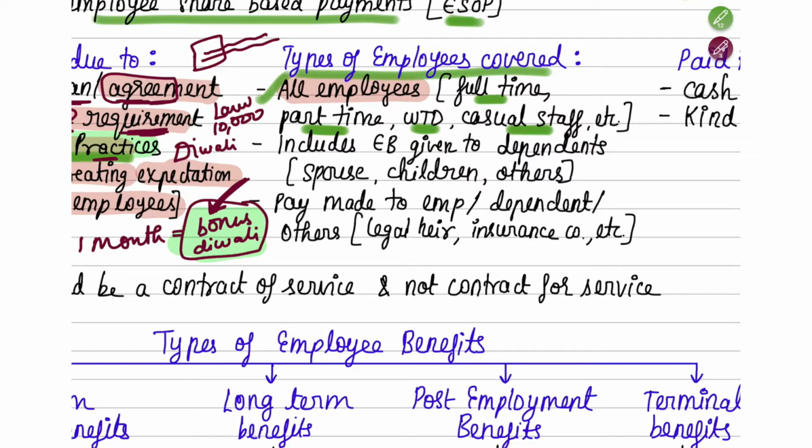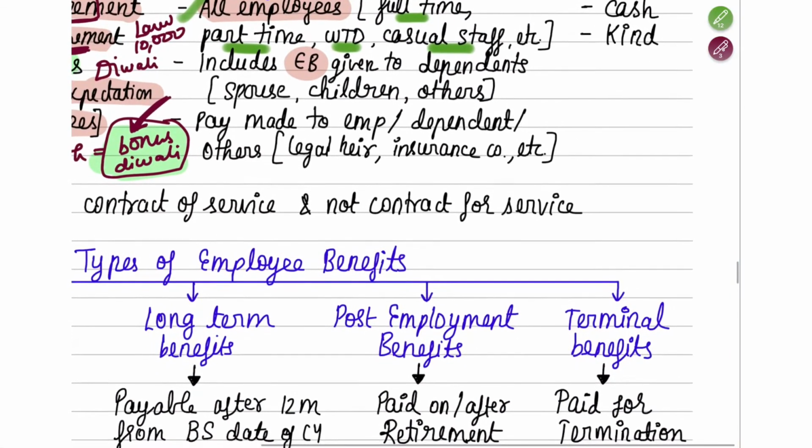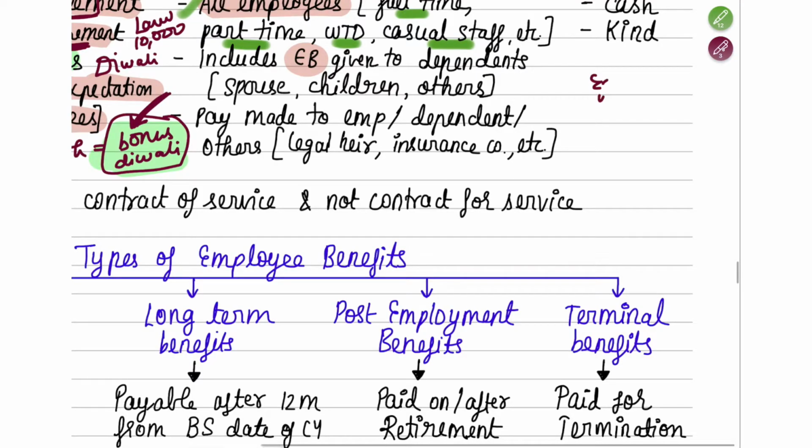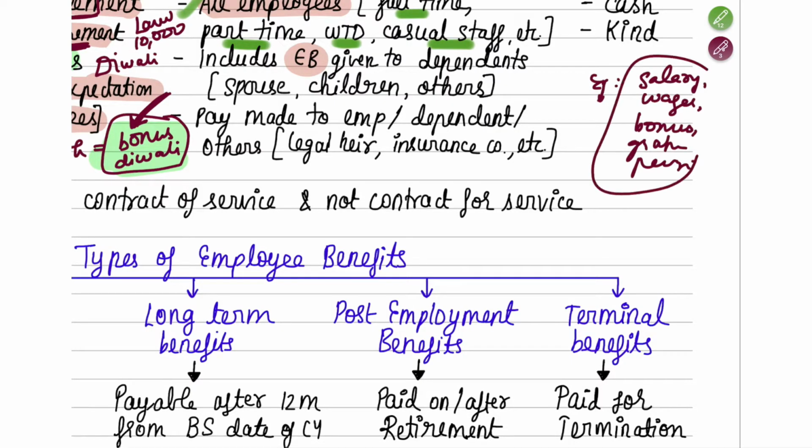Okay, here they are saying there might be some employee benefits. So what are the examples of employee benefits? Before I move on to the standard, let me tell you the examples of employee benefits. Anything which the employee gets from the company. It can be salary, it can be wages, it can be bonus, gratuity, pension. So all these, whatever the employee receives, will be known as an employee benefit to him against the service he is providing.